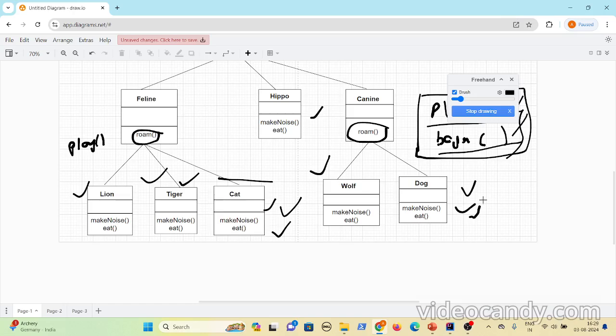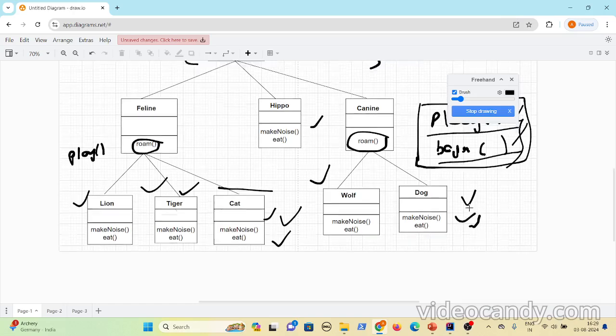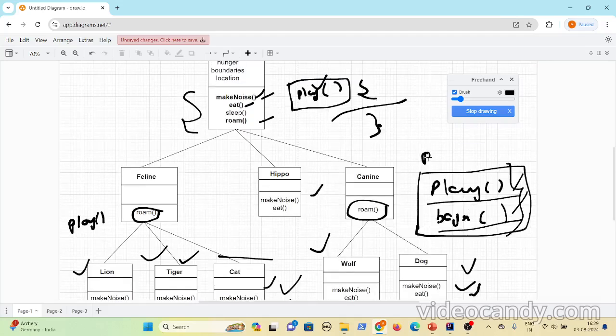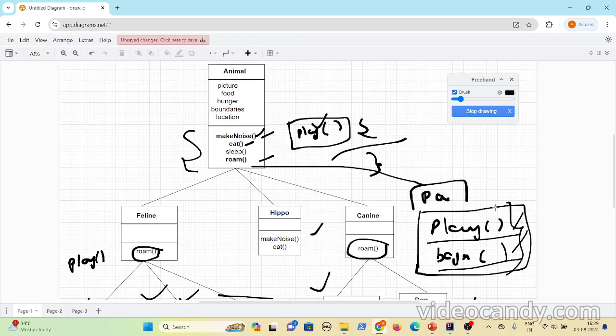But let's say in future you have another class, maybe a parrot. People like parrots too, they stay at homes, right? So let's say you implement another subclass called parrot. In this case also you need to add these methods. Whenever you create a new subclass which might have the pet behaviors, you need to add the same implementation in all those classes, which leads to duplication of code, right?